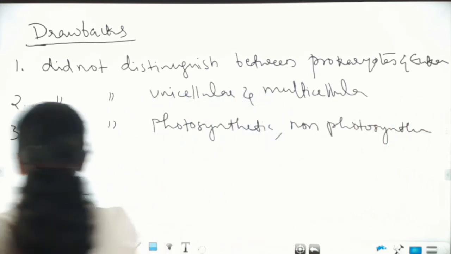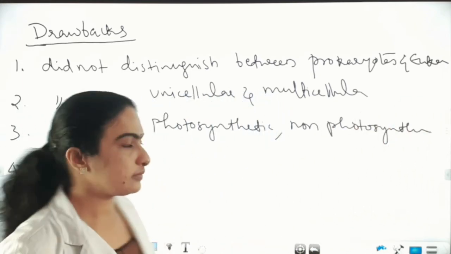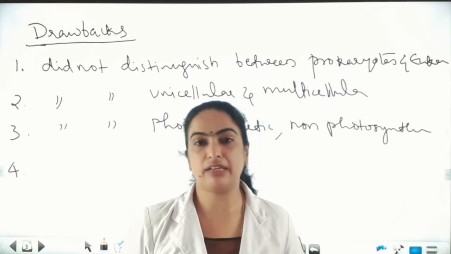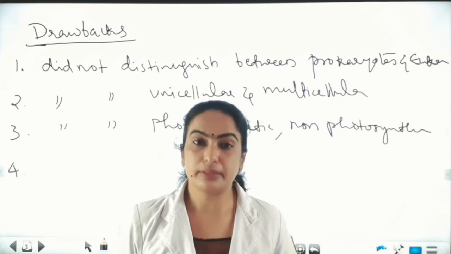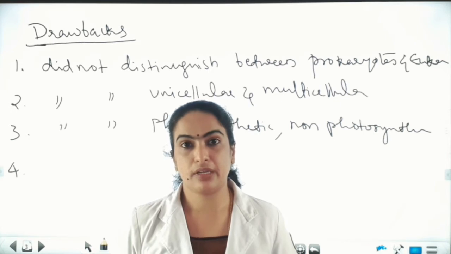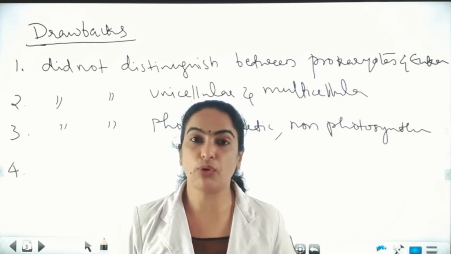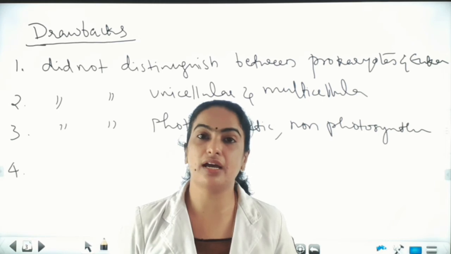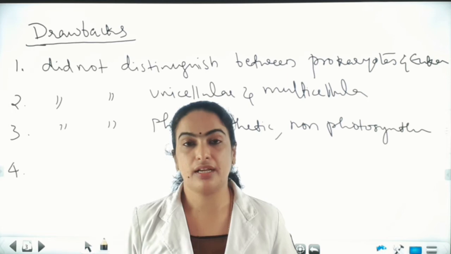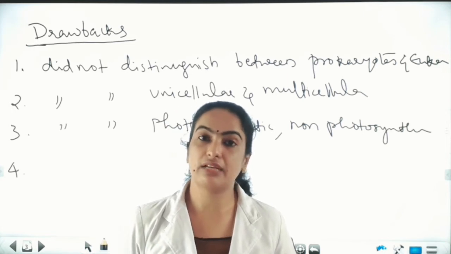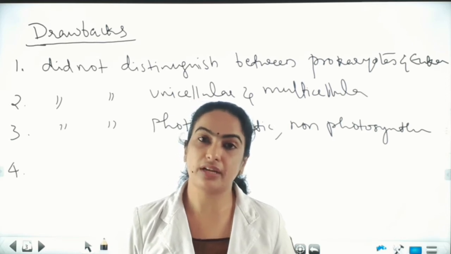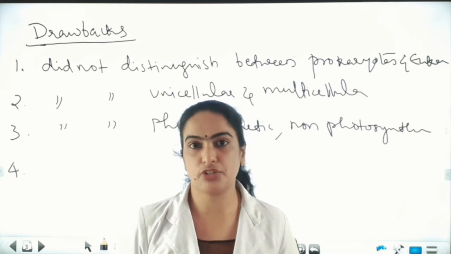And the fourth drawback is, normally the green plants have a cell wall, and the bacteria, blue-green algae, fungi, etc. also have a cell wall. So all these cell wall containing bacteria, blue-green algae and fungi are grouped under kingdom Plantae. But the plant cell wall, bacterial cell wall and fungal cell wall are entirely different from each other in their constitution. So that is another drawback.